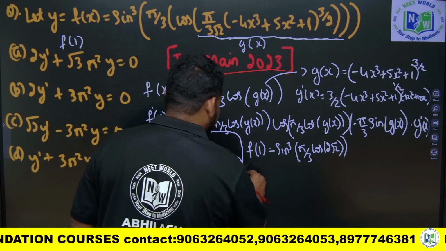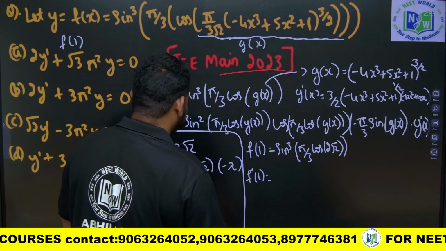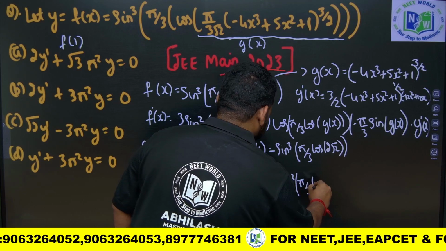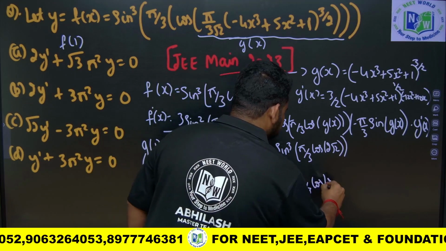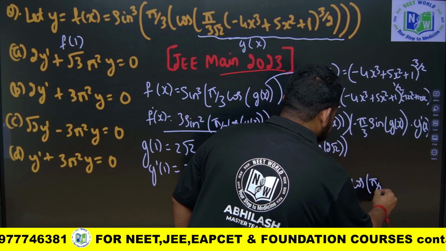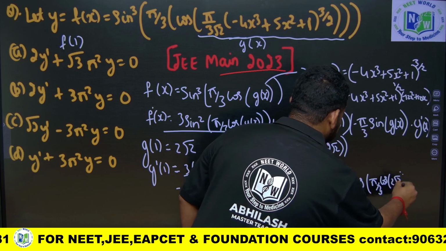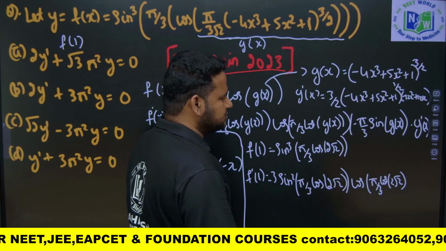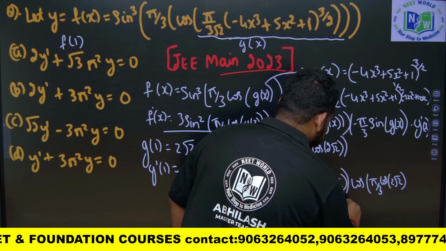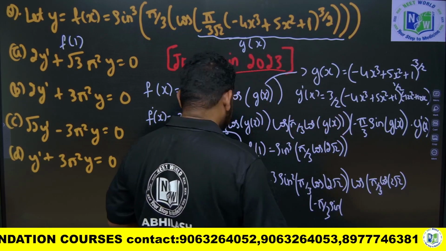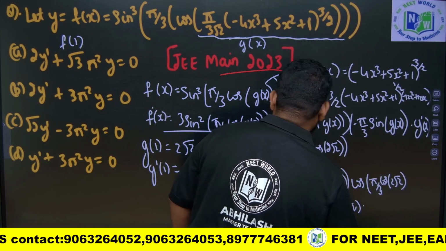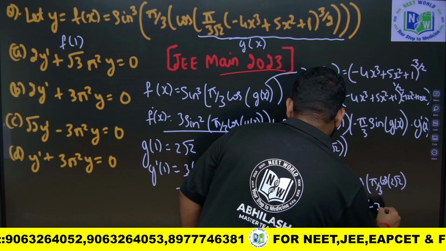Now, if I put f dash of 1, what I will get, friends? I will get 3 sine square pi by 3 into cos of g of x, which is cos of 2 root 2, into cos of pi by 3, into cos of g of x is cos of 2 root 2, into minus pi by 3 into sine of g of x. G of x, or g of 1, is nothing but 2 root 2. I will write it as 2 root 2. Next, g dash of 1 is nothing but equal to minus 3 root 2.